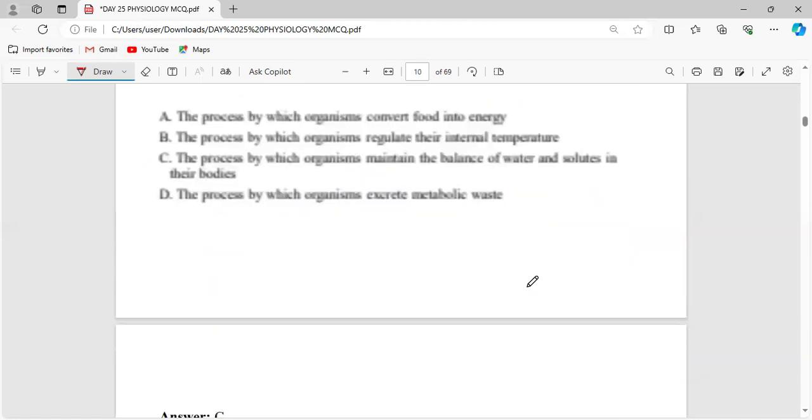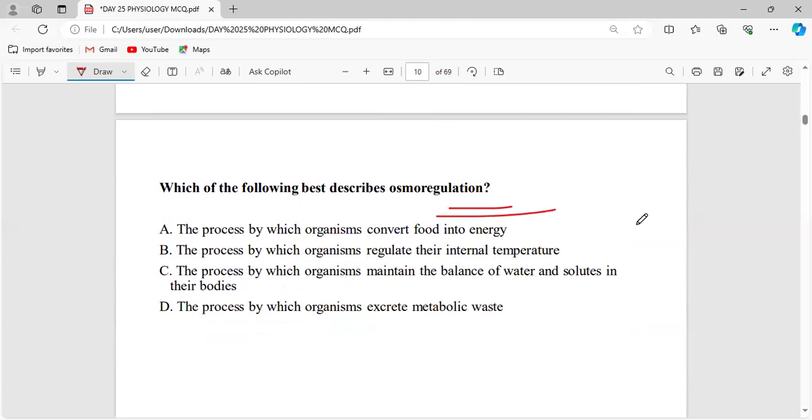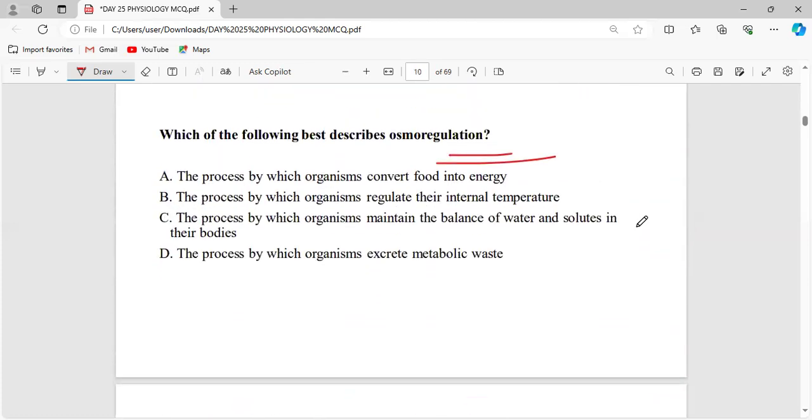Now coming back to the questions. Which of the following best describes the osmoregulation process? The process by which the organism converts food into energy, the process by which organisms regulate their internal temperature, the process by which organisms maintain the balance of water and solutes in their bodies, or the process by which organisms excrete the metabolic waste.